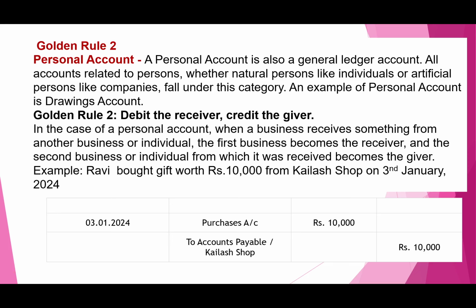So if Ravi has purchased goods, the 10,000 purchase amount is debited and the payable account will be credited. So goods are coming, so it is debit, and the amount is going, so it will be credit. So the rule is debit the receiver, credit the giver. Hope that you understand. If you have any query, you must write to us in the query box. Then we'll reply to you.